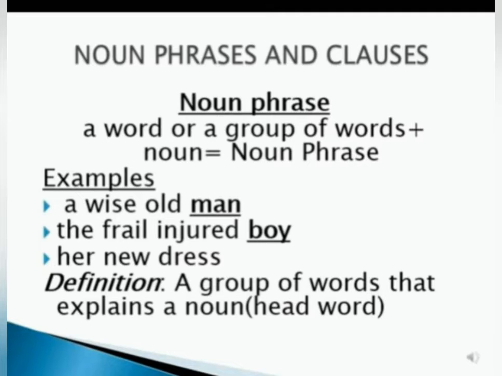यहाँ पे man, boy, dress ये सब head word हैं. Head word मतलब वो noun जिसके बारे में description दिया है. Man कैसा है? How is the man? A wise old. How is the boy? Injured boy. How is the dress? New one. Right. तो इस तरीके से जो main noun होती है उसको head word कहते हैं. Understood? Easily understood, students? A noun phrase is a group of words that explains a noun.